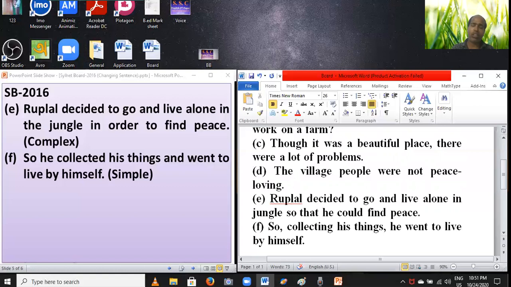In this way you can change into simple. Students, you can write another format: he collected his things to go to live by himself. This is an infinitive phrase, to plus B1. So my dear students, going to the next step.